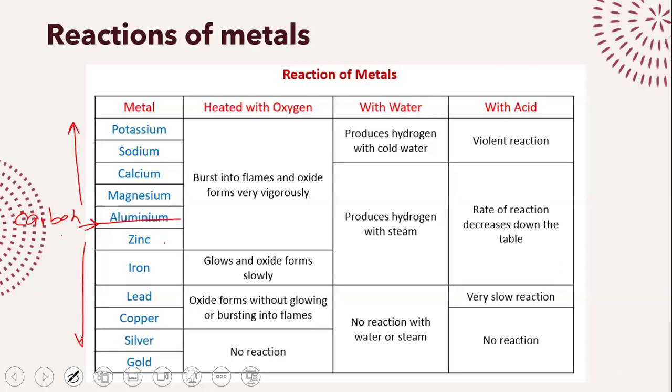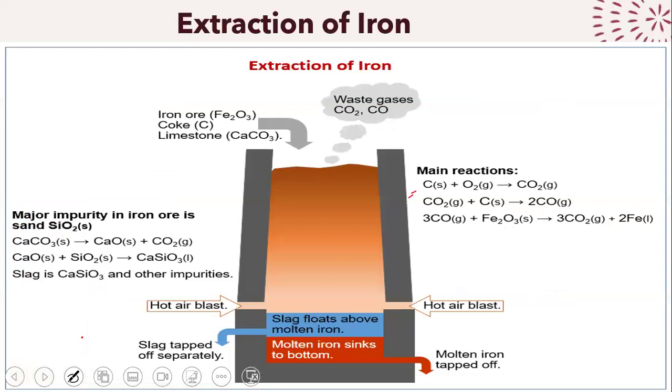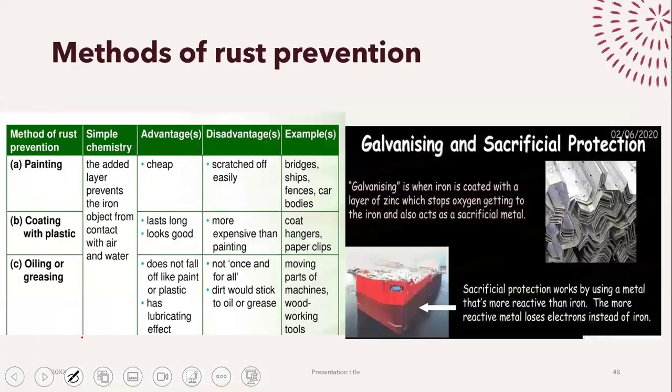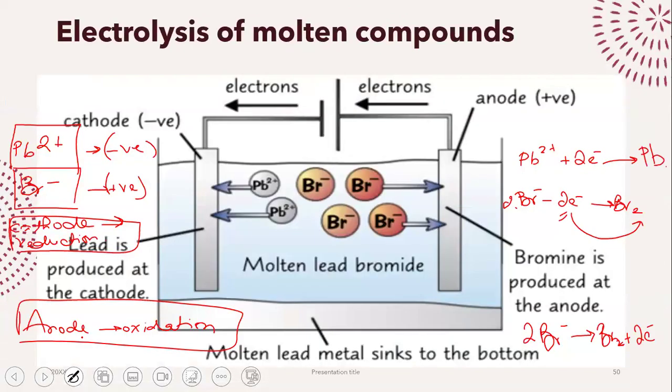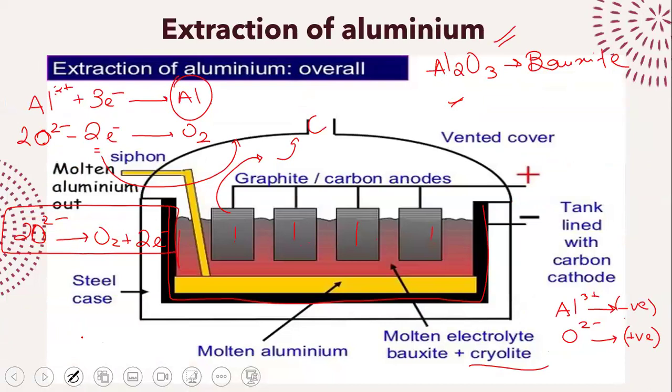Those metals that lie below carbon in the reactivity series, we can extract them with the help of carbon. That's what we do with iron. We extract iron with the help of our carbon, right? So that is exactly what we go ahead and do. So this is a cheaper method. Believe me, it's a cheaper method. It's a much cost-effective method. But when it comes to aluminium, it's just too reactive. We have no other option than to go for the extremely costly option of electrolysis.